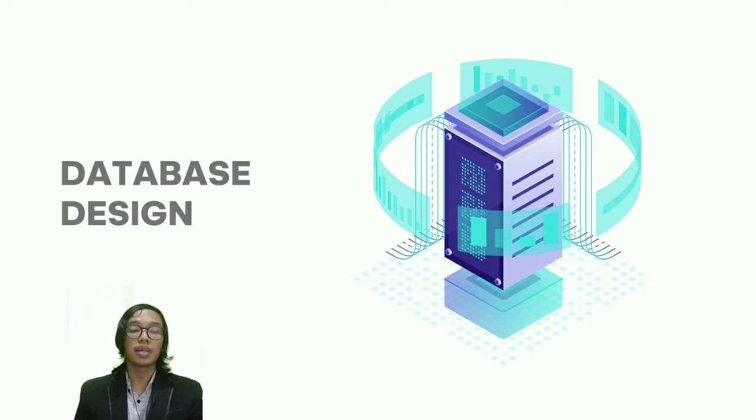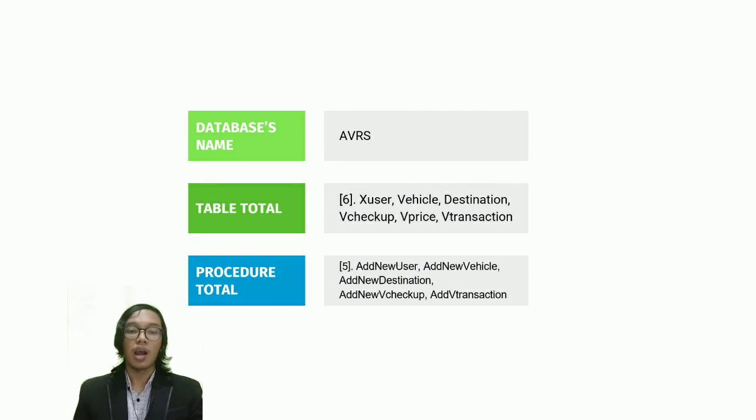Next, we move to database design. Our database design name is AVRS, and the total of tables is 6. They are X-user table, vehicle table, destination table, fee checkup table, fee price table, fee transaction table. And the procedures we have in our database are 5. They are add new user procedure, add new vehicle procedure, add new destination, add new fee checkup procedure, and last is add fee transaction procedure.